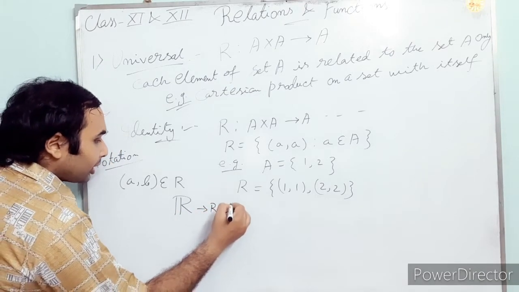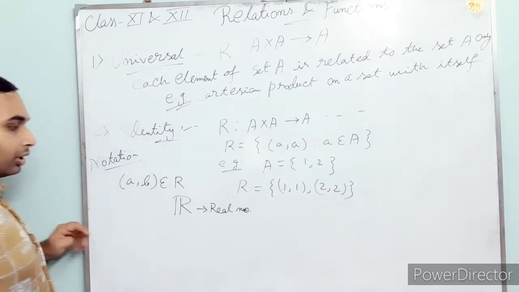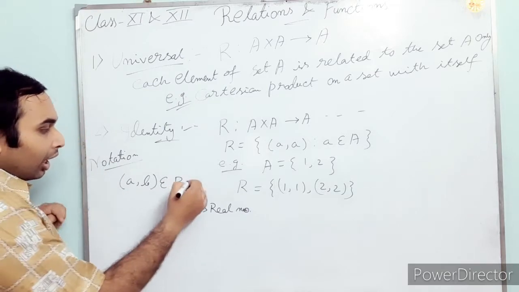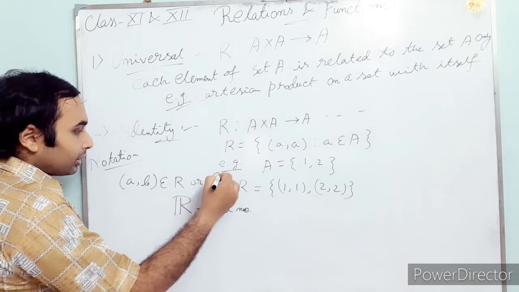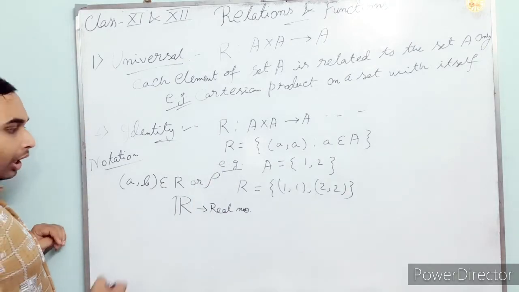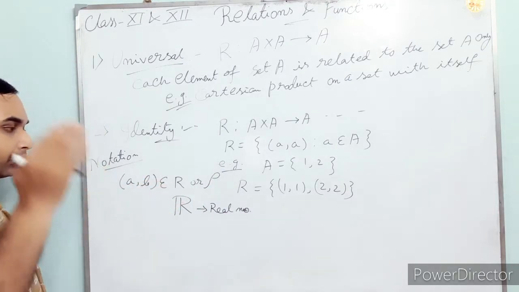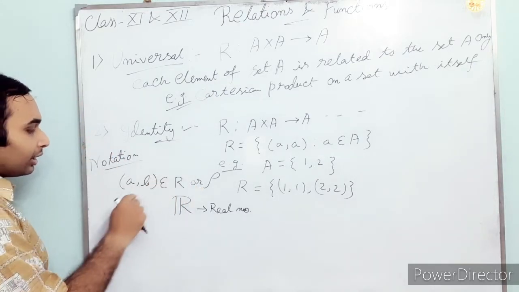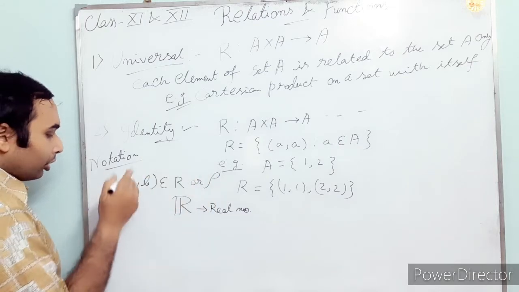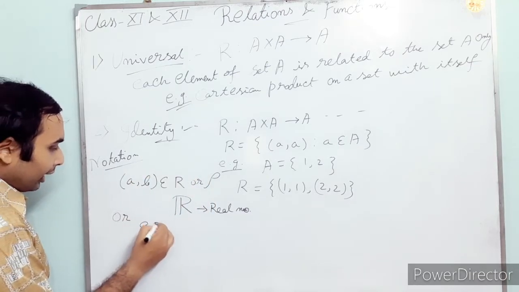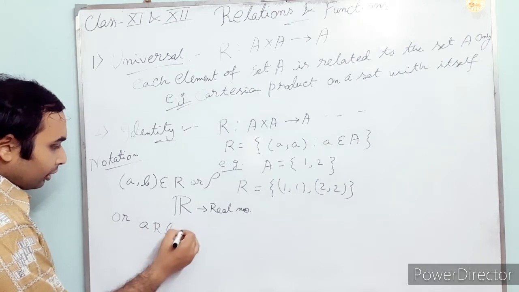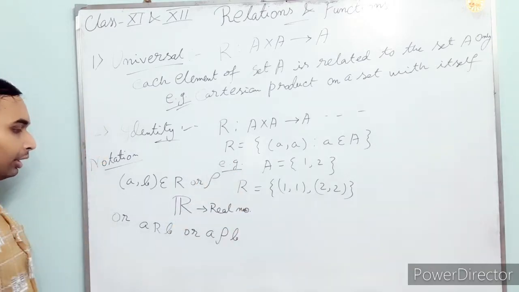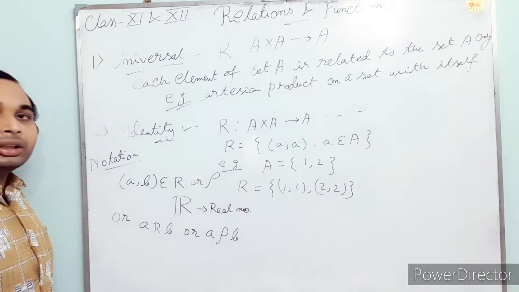But this R stands for the relation. We can denote the relation with capital R or rho. So we can write the relation in this way: (a, b) belongs to R or rho, or a R b, or a rho b. Those are the notations of the relations.